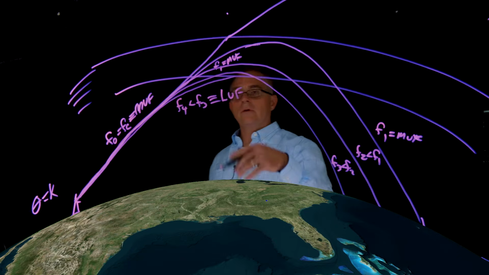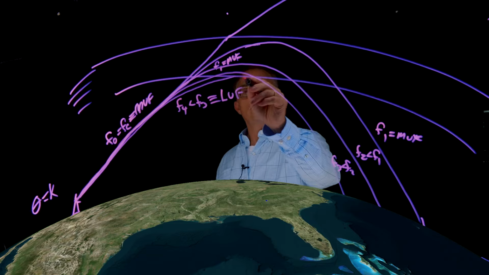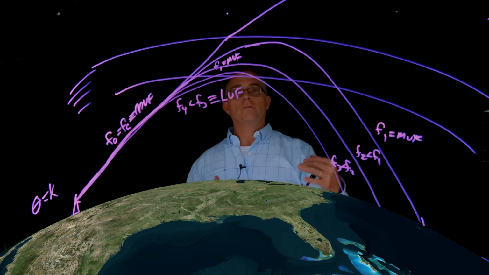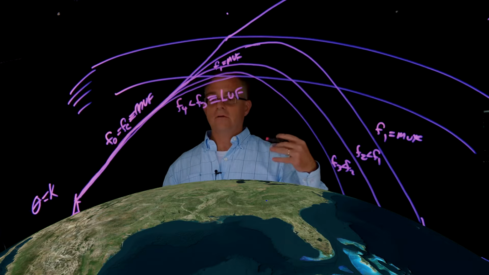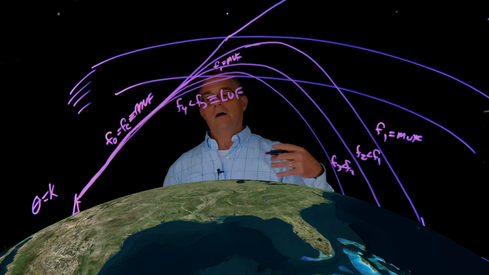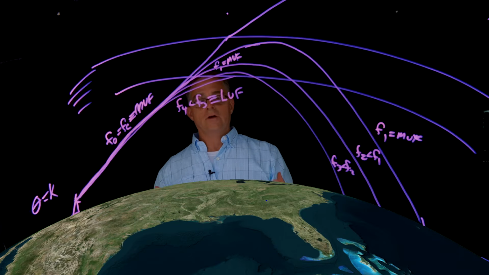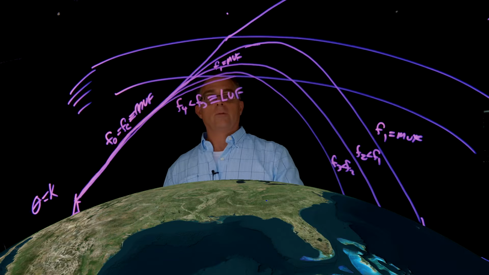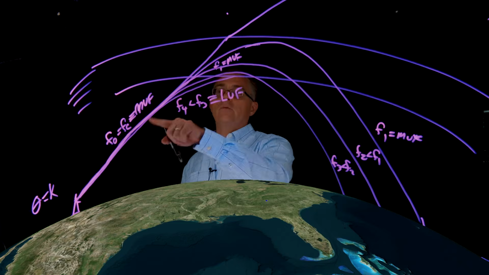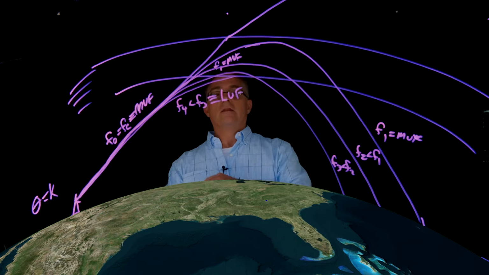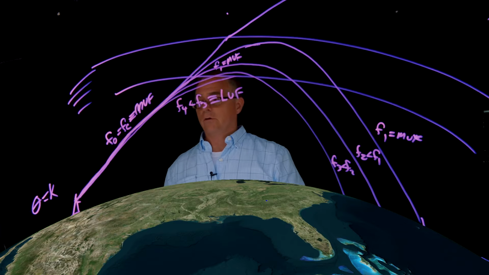And this will happen because this lower layer is the D layer. There's a lot of absorption that takes place there. Your signal is basically hitting a lot of the atmosphere in that lower layer. A lot of molecules, particles, they start colliding, and they end up absorbing your signal. So in fact, when the MUF, the maximum usable frequency, becomes lower than the lowest usable frequency, then you're not going to get anything through no matter what frequency you're using.